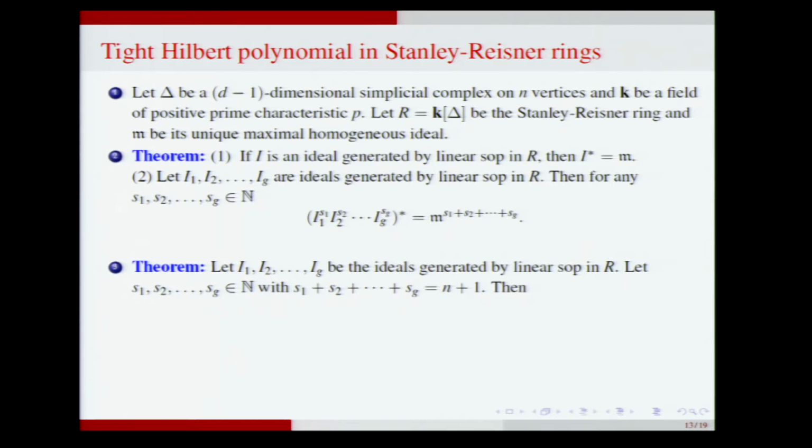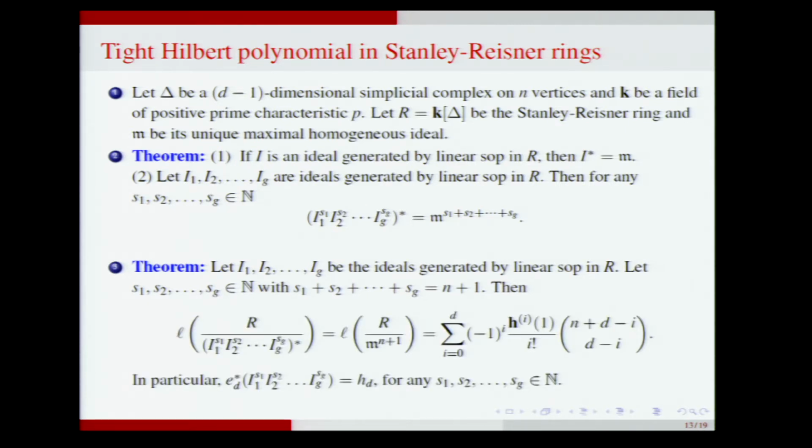So take G ideals generated by linear system parameters in R, and take any integers so that the sum is n plus 1. Then the length of R mod the tight closure of this power product of these G ideals is the length of R mod m^(n+1) because of this equation. And